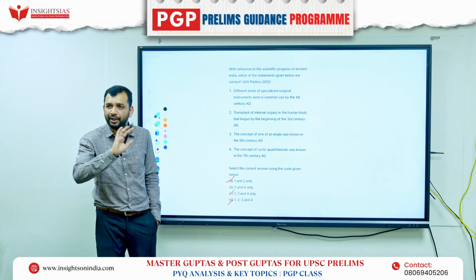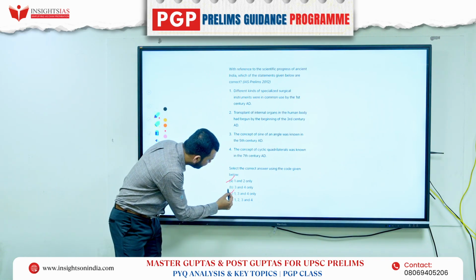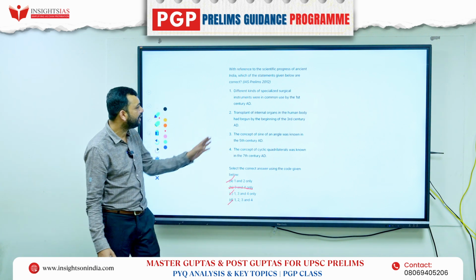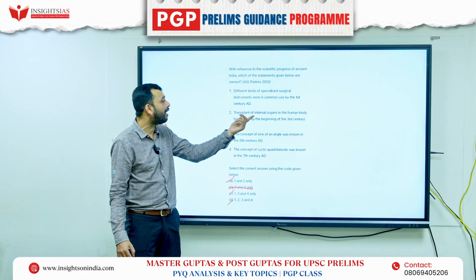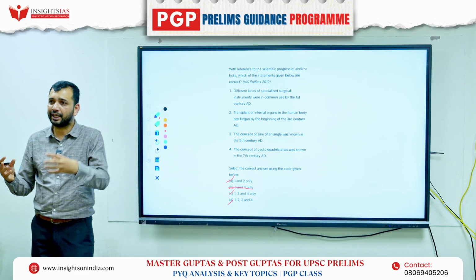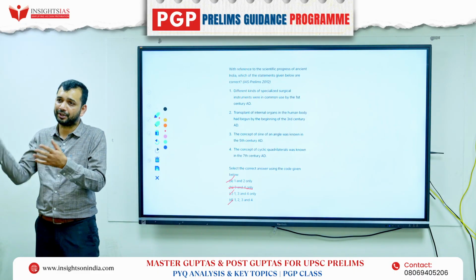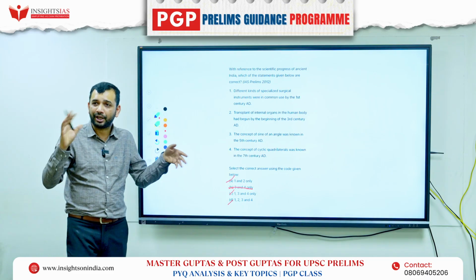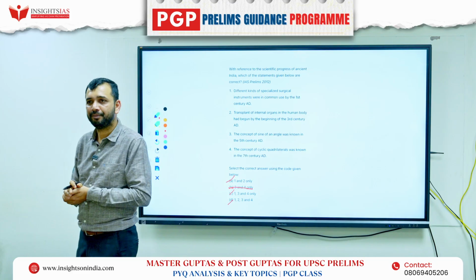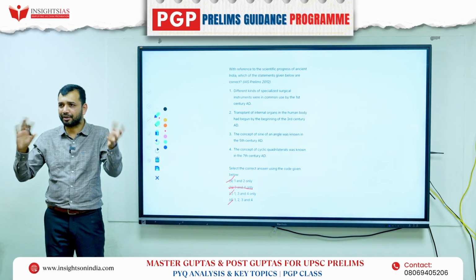Now, say you are comfortable with one, then in the options you will be left with these two, right? So now go to the next option. Transplant of internal organs in the human body has begun. That is, you are taking the liver of one person and putting it in another person, or the kidney of one person to another person, or the heart, whatever, the transplant of the organ. Was it common during that period of time? With your knowledge, you tell me. Was transplant of organs common?